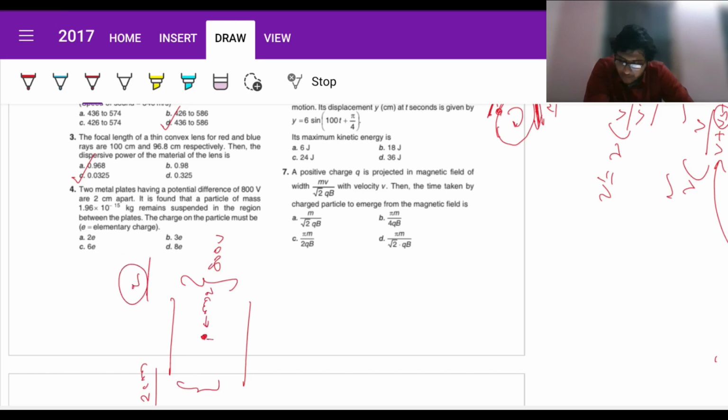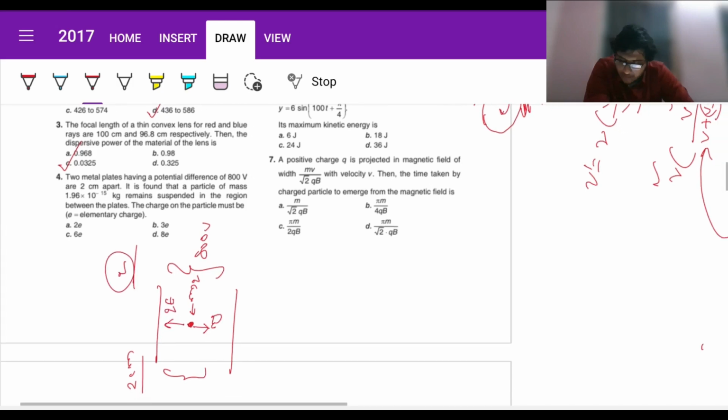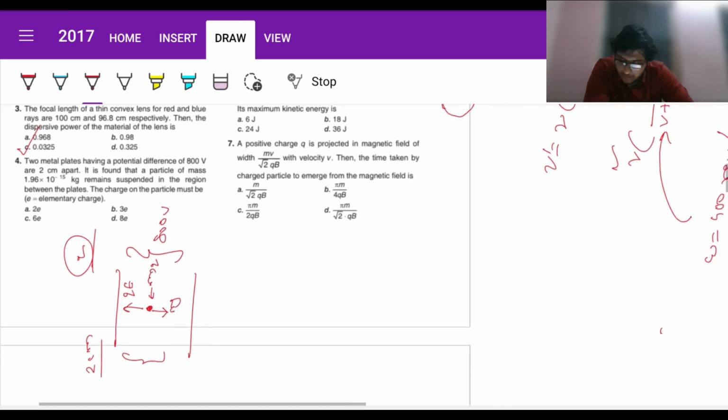Now there will be an mg in the downward direction and a force qE in the upward direction. Since we just need the magnitude, all we have to do is equate these forces. qE must be equal to mg, so q equals mg by E, where E is the electric field. Earlier I said E equals minus dV by dr. Since we are interested only in the magnitude, we just calculate the difference. The difference is 800 volts divided by 2 by 100, since 2 centimeters is 2 by 100 meters.